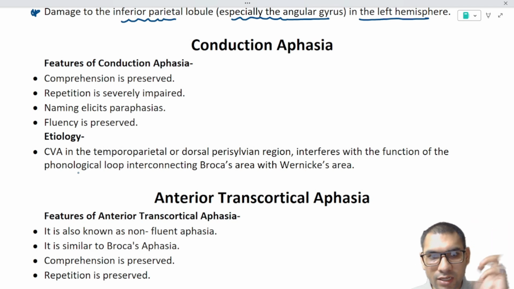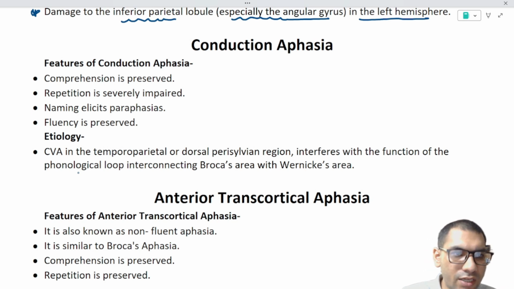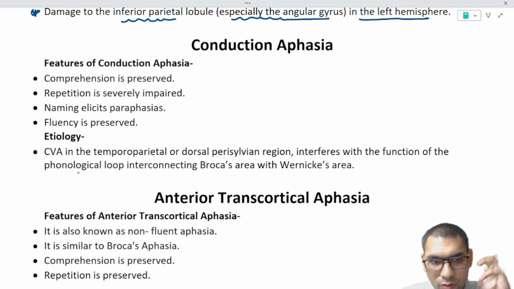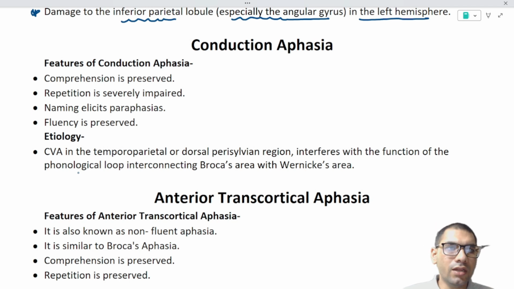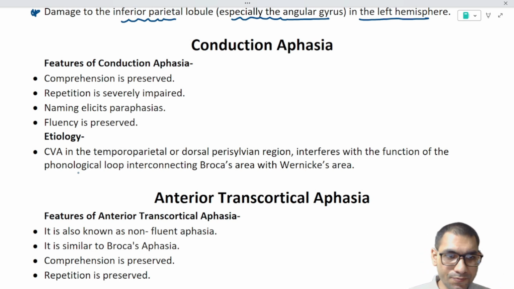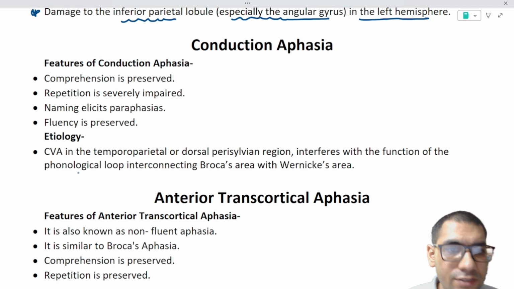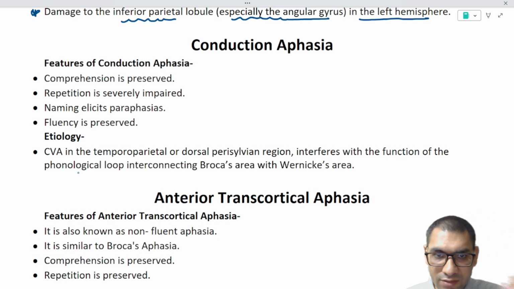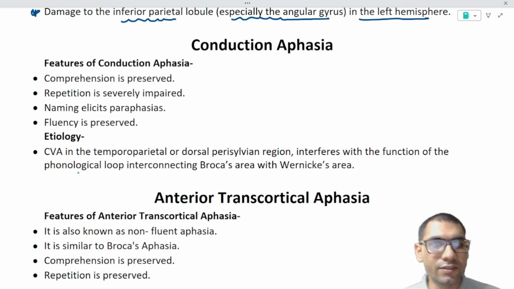Both of these networks are required for listening, comprehension, naming, repetition, and speaking. So the whole system must work in congruence and in synchrony. When there is a cut in this phonological loop, there will be aphasia, and the resulting aphasia will be known as conduction aphasia.